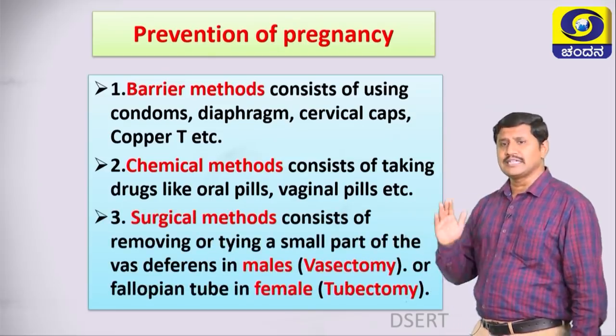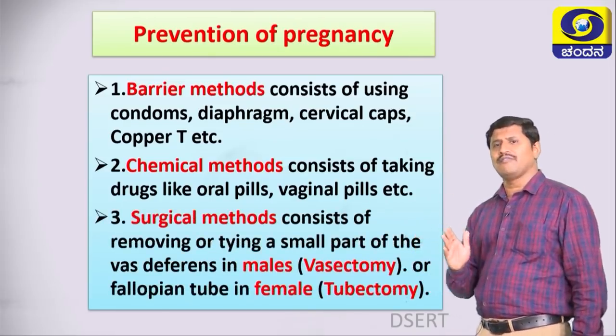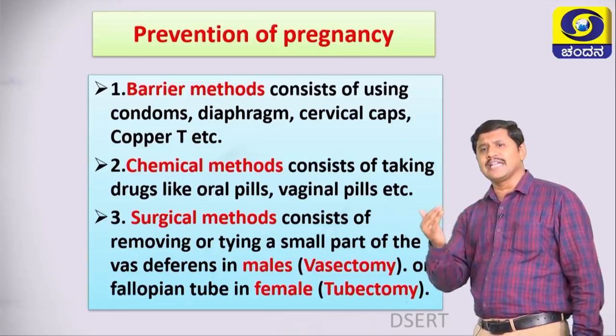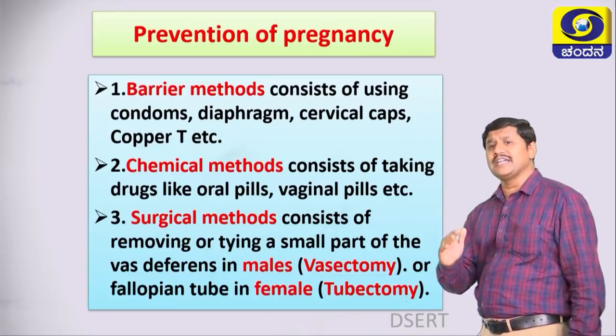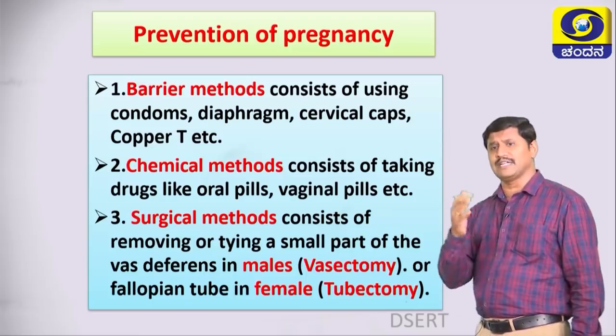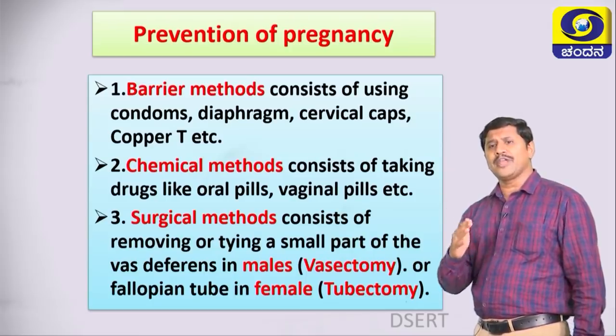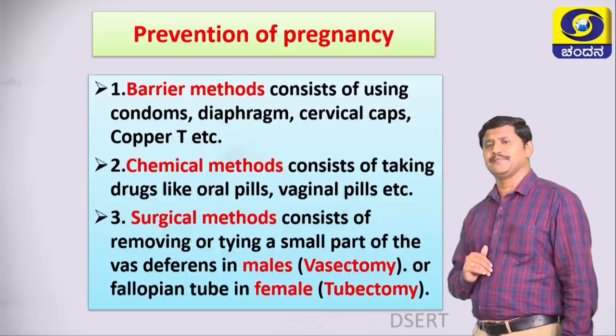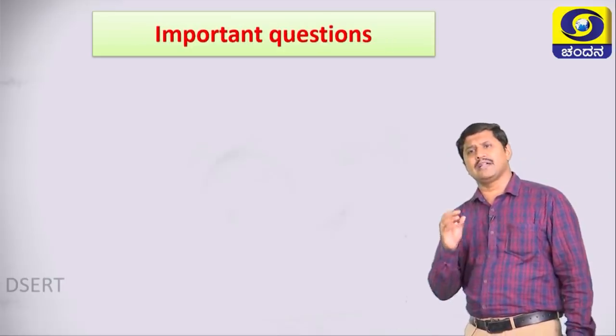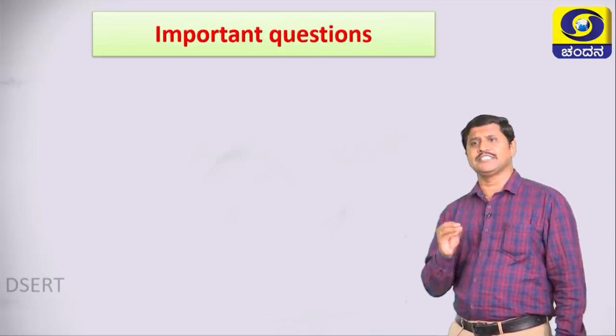Third one is surgical method. It consists of removing or tying a small part of the vas deferens in males. It is called vasectomy, or the fallopian tube in females. It is called tubectomy. Okay friends, these are the important concepts in this chapter.